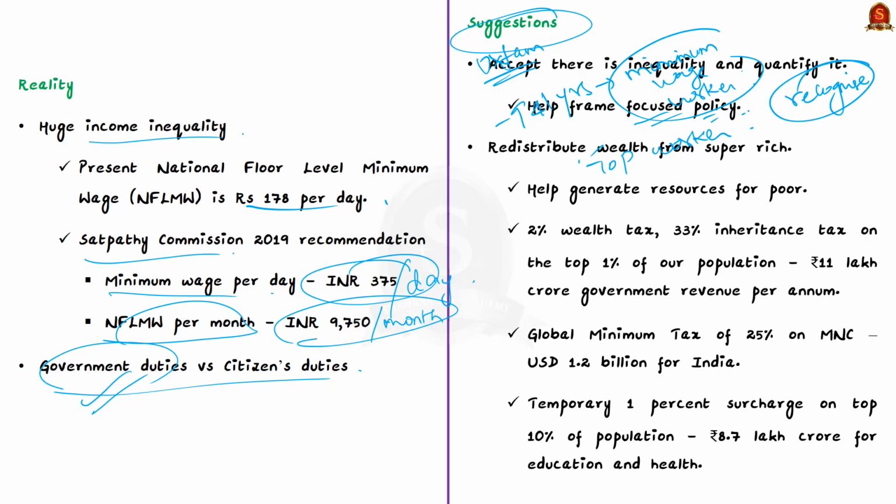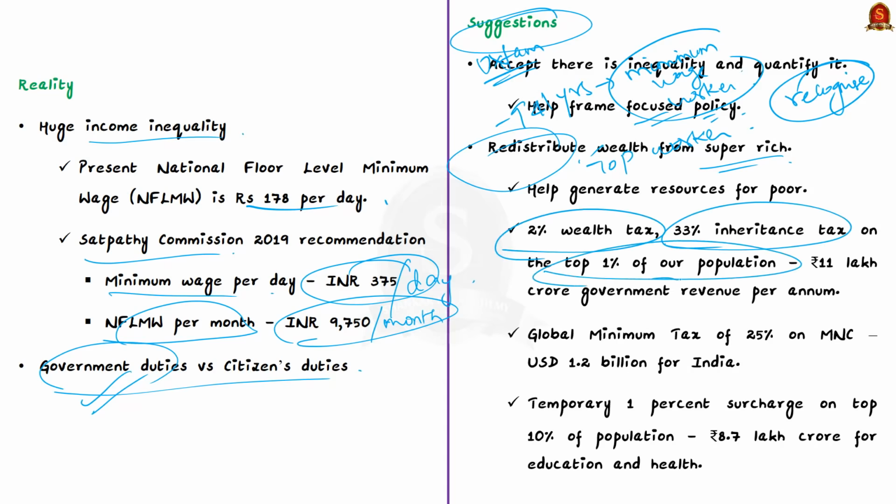Second, the government must redistribute India's wealth from the super rich people to generate resources for the majority. Here, to support the increase in social security spending, the editorial suggests that the government can levy 2% wealth tax and 33% inheritance tax on top 1% of our population. That is the rich people. This alone will fetch an estimated rupees 11 lakh crore per annum.